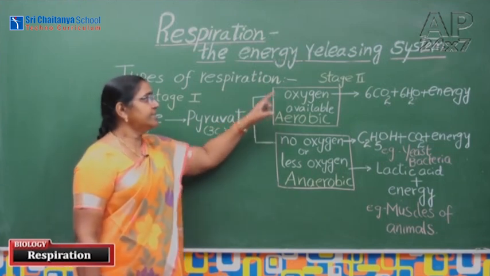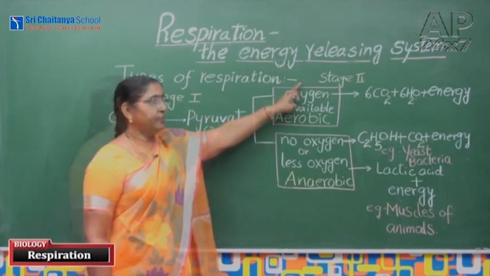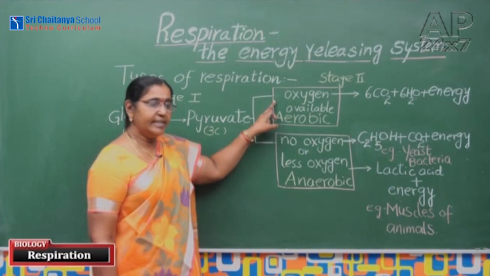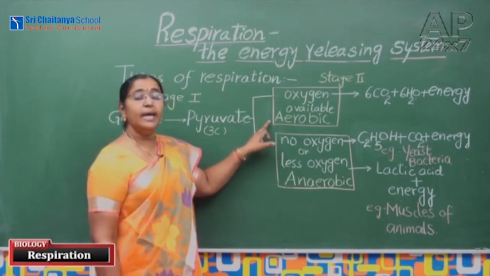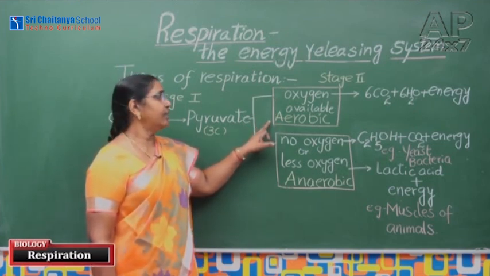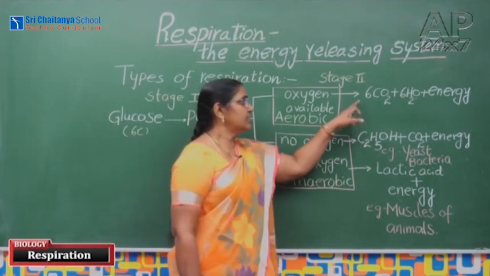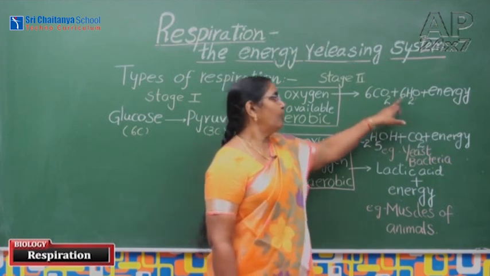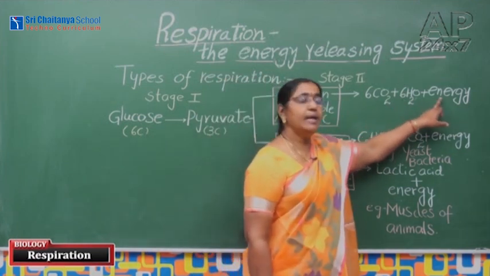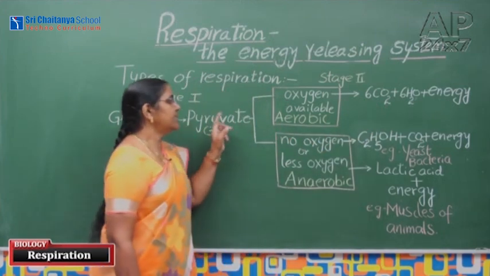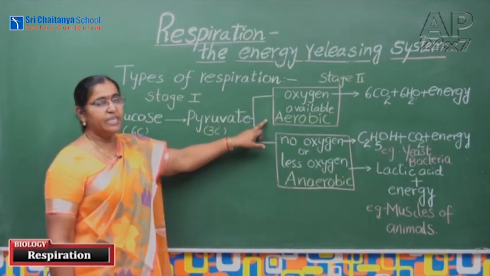This is considered as stage 2. When oxygen is available in sufficient amount, the pyruvate undergoes aerobic respiration. In aerobic respiration, the pyruvate gives carbon dioxide, water and considerable amount of energy. This process is considered as aerobic respiration.